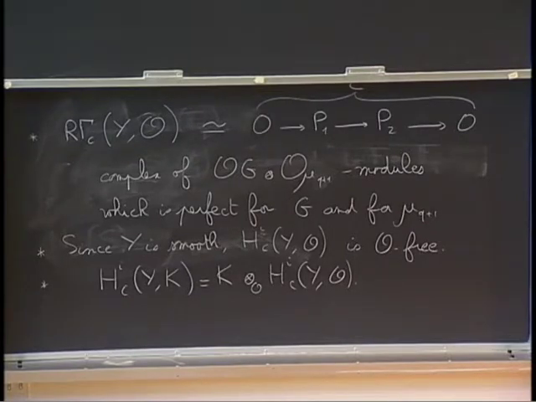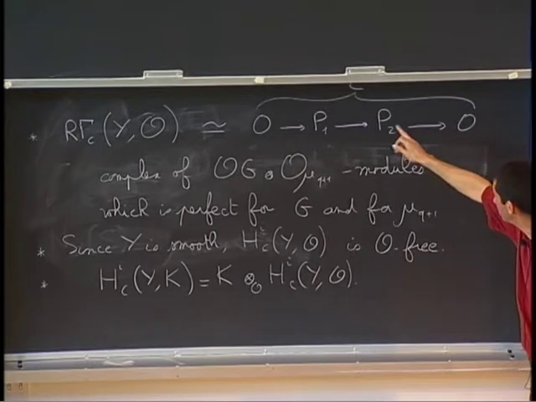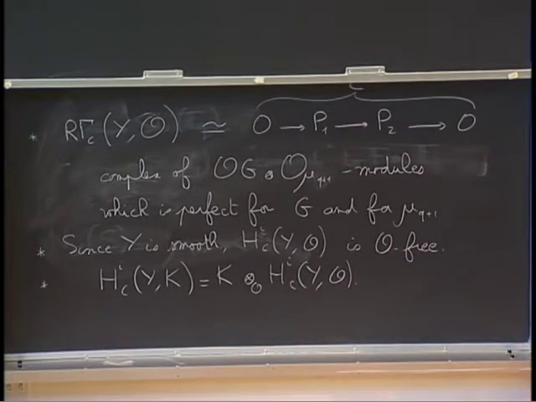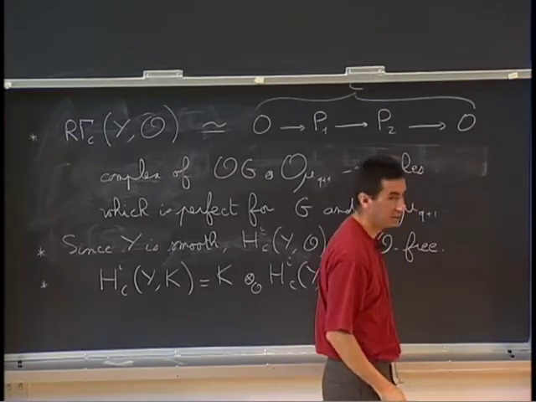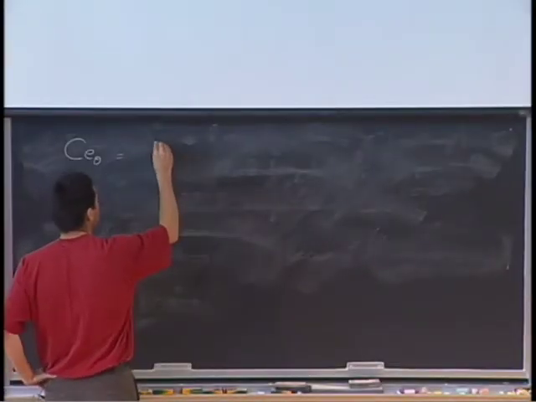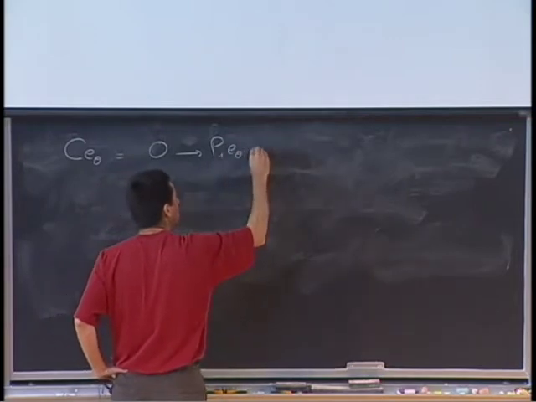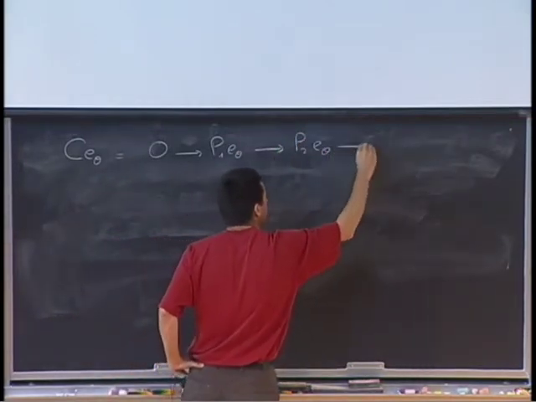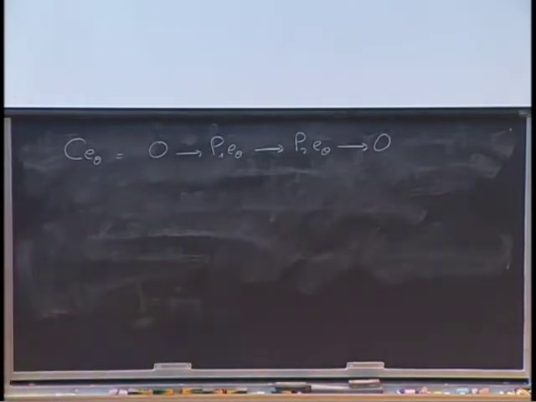So we want to relate the representation of G and the representation of the normalizer of the Sylow subgroup. So the first thing we can try to do is to cut this complex by the block idempotent E theta. E theta is a block idempotent of mu k plus 1. So we can cut this complex by this idempotent. So now mu k plus 1 acts on the right. So let's write C E theta. So this is just this stupid complex.